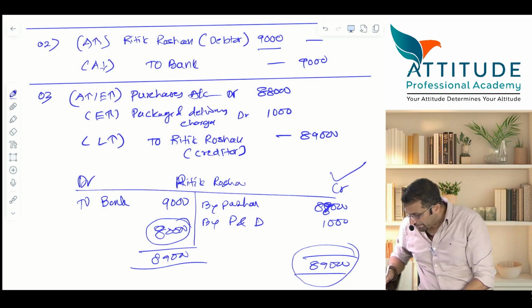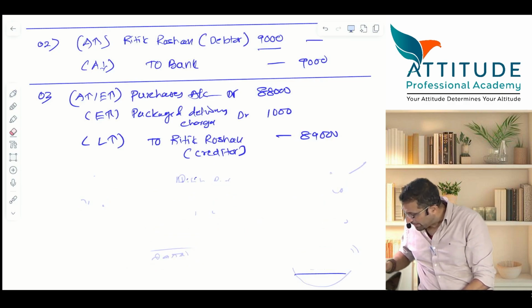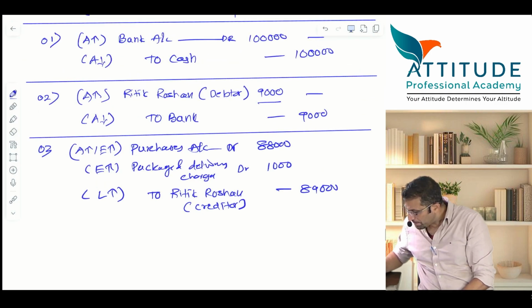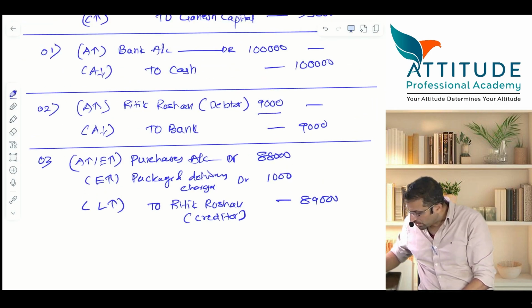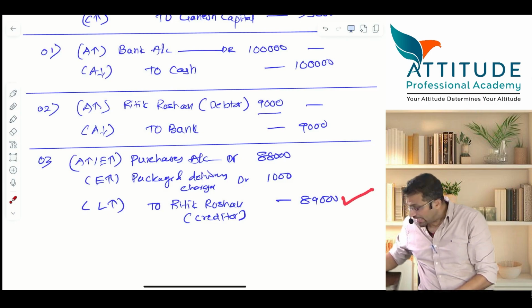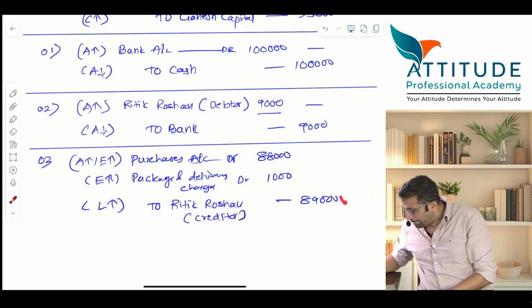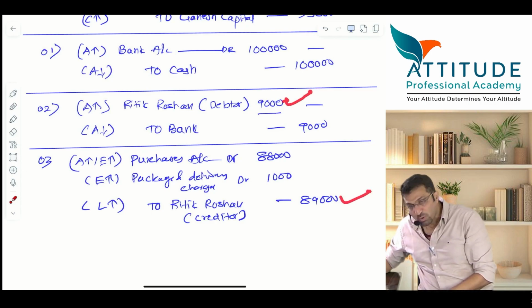So tell me, effectively, is Hrithik Roshan's credit more or debit more? I am asking you a question. You have to pay Hrithik Roshan 89 and you have to receive from Hrithik Roshan 9. So payable is more or receivable is more?